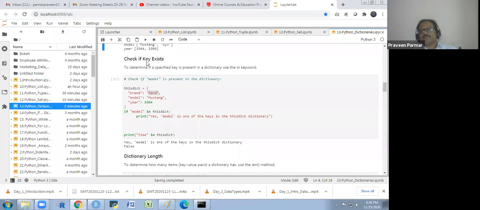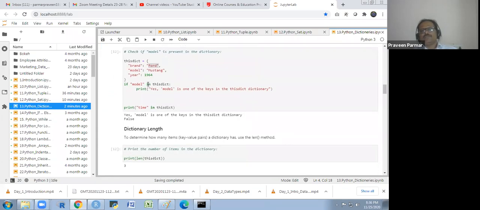Now, check if key exists. We just see it as a function, as I explained. So, model in this dict, print yes model in this dict. This is a separate function I have used, not with the if.